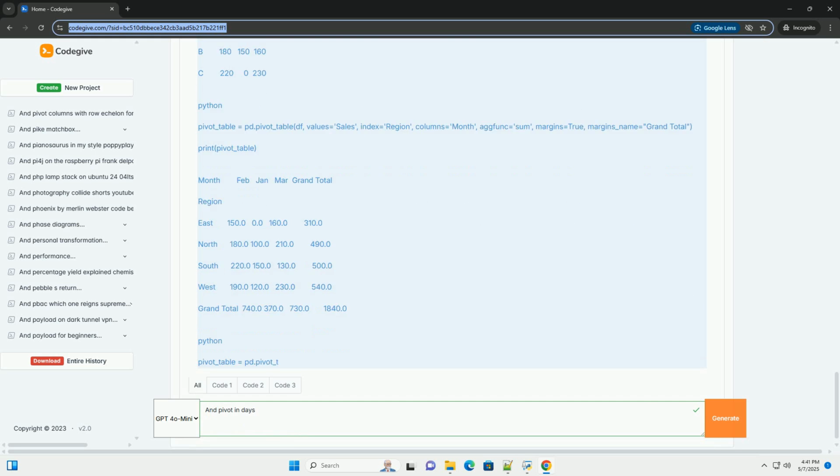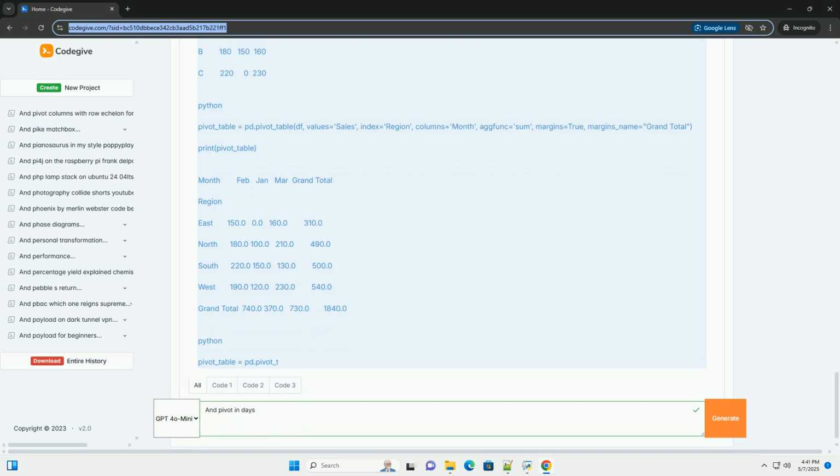Defaults to mean. fill_value: the value to use for missing values, NaNs. margins: if True, add subtotals along the rows and columns, defaults to False. dropna: if True, drops columns where all values are NaN. margins_name: name of the row/column that will contain the totals if margins is True.